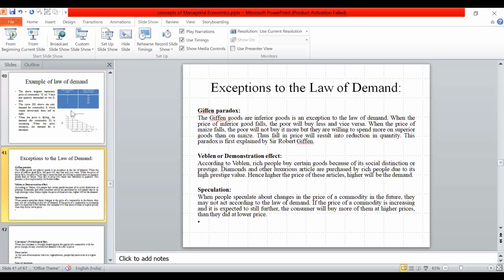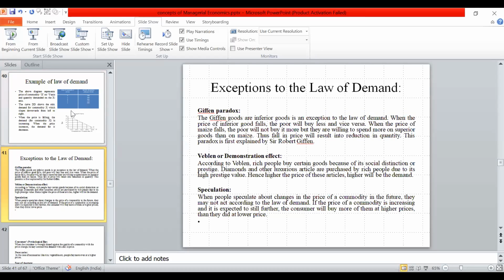Exceptions to the law of demand: some goods are not affected by price, called Giffen goods and Veblen goods. For Giffen goods, if price is increasing, the demand may also increase. Even if demand is decreasing, people still purchase this type of good.